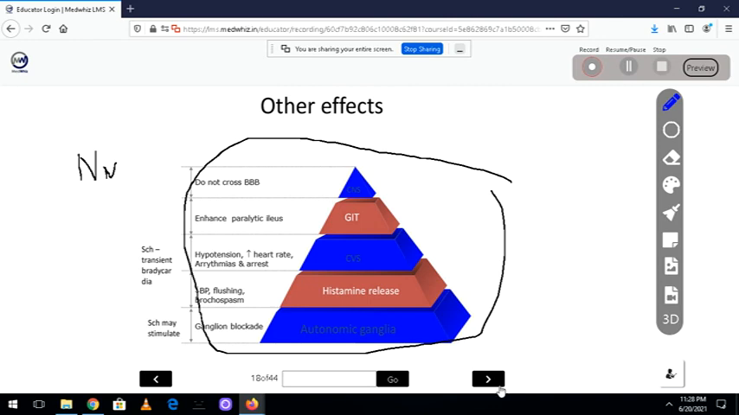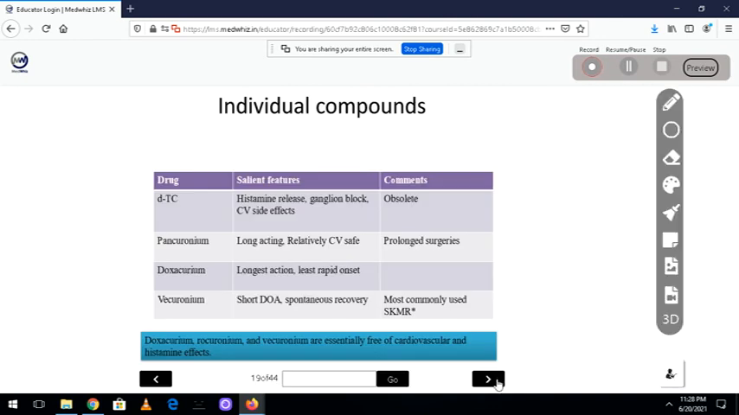Now, let us come to the individual compounds. D-tubocurarine was the first drug. It was causing histamine release and ganglionic blockade. Because of that, patients used to face severe side effects like decrease in blood pressure and increase in heart rate. So now the usage has come down; it is obsolete. Now we are not using it.